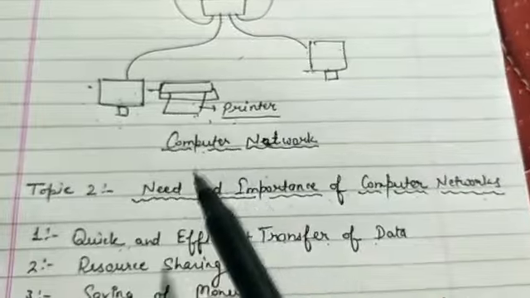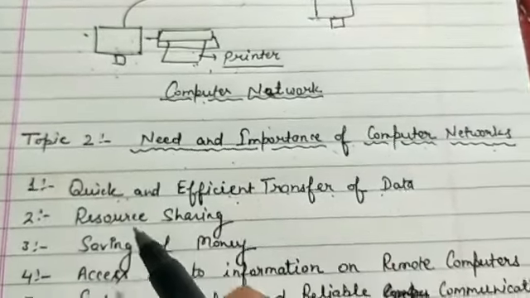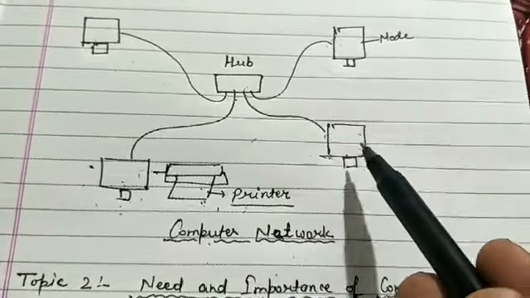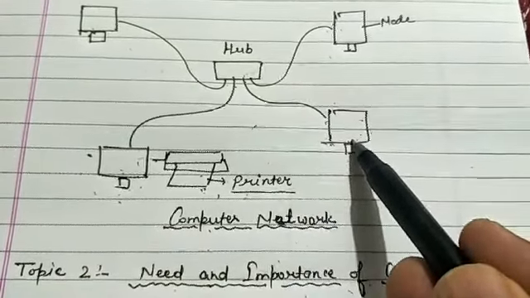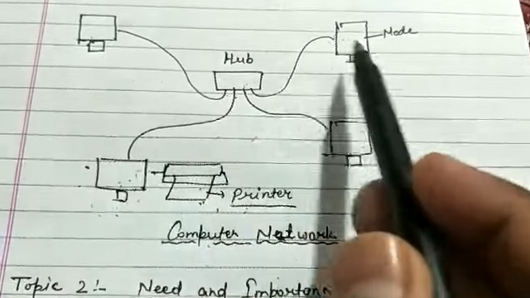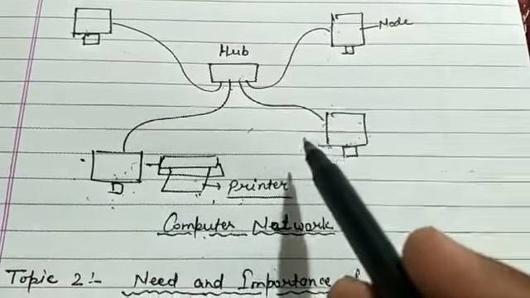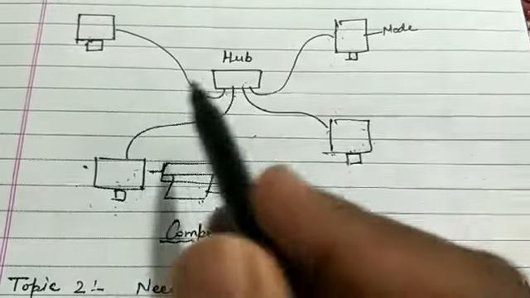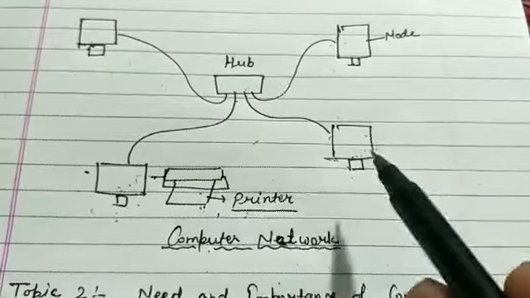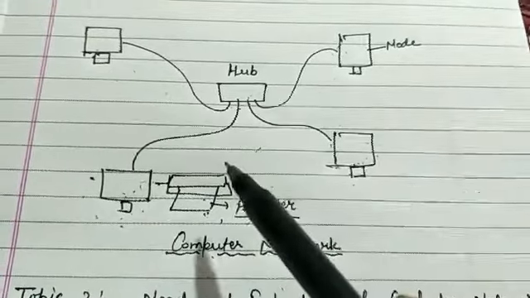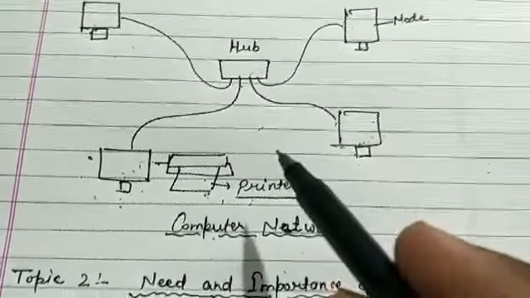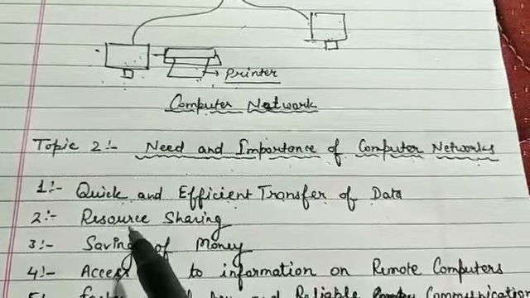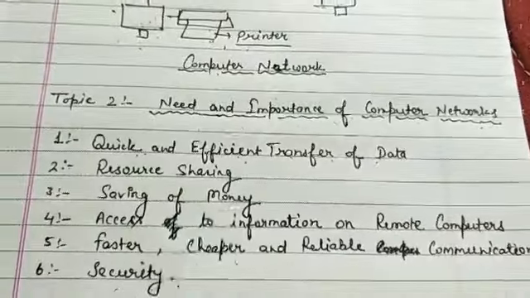Similarly, you can also share software. Suppose one software is installed in one computer and you want to access the same software in the other computers, there's no need to install the same software in all four computers. If that software is installed in one computer, you can access the same software from all computers. So through networks you can also share resources like software and hardware. That is the meaning of the second point.